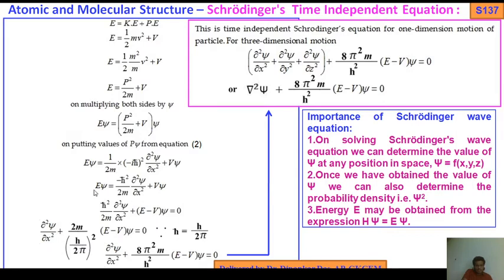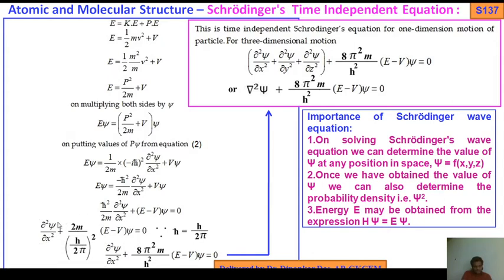What will happen? Now E psi minus V psi come here, and this term also comes to the left hand side, so it becomes positive. So h bar squared by twice m del squared psi by del x squared plus, taking psi common, E minus V psi equals 0.